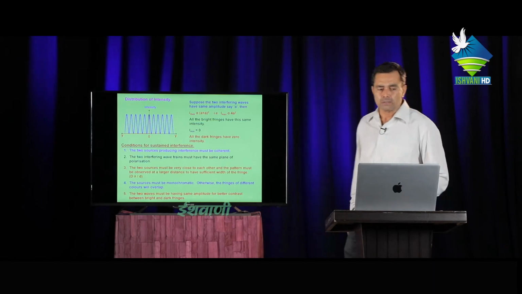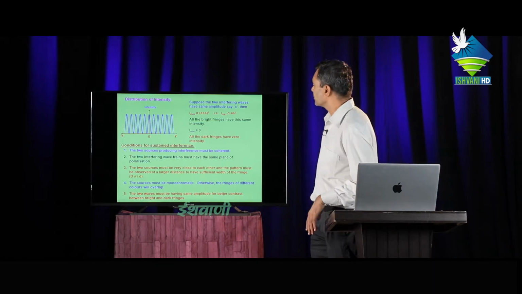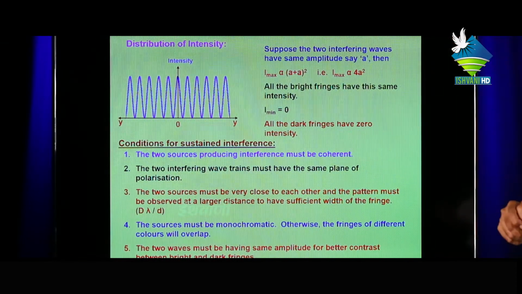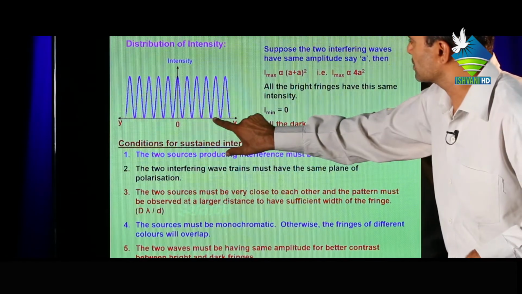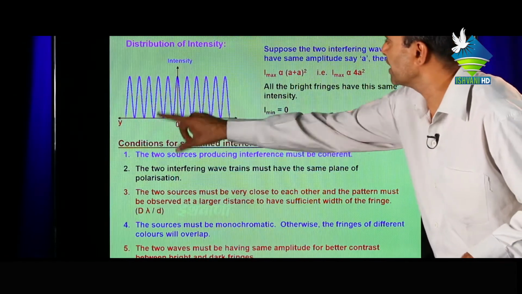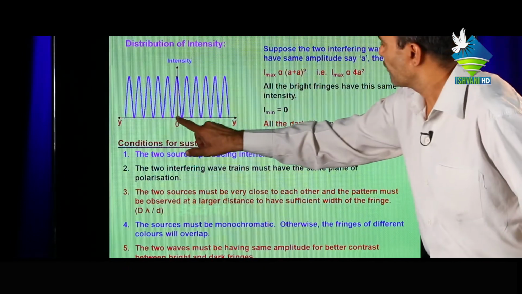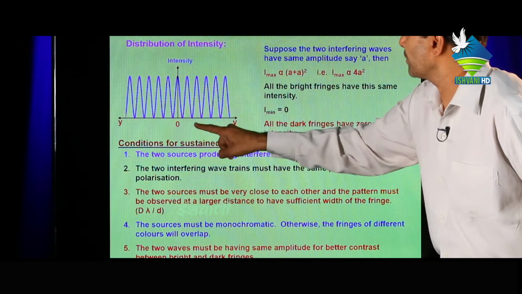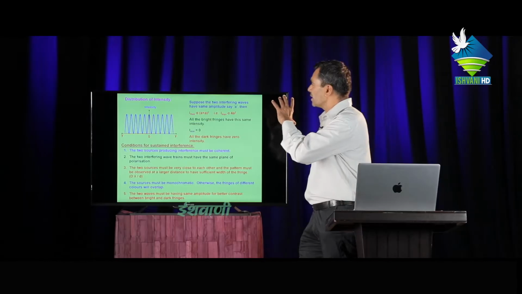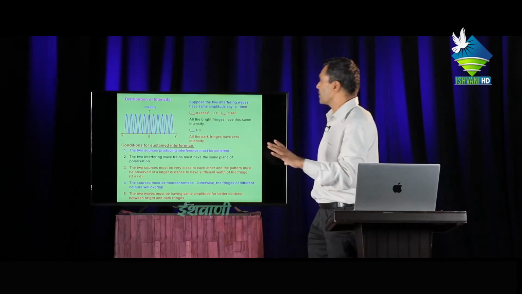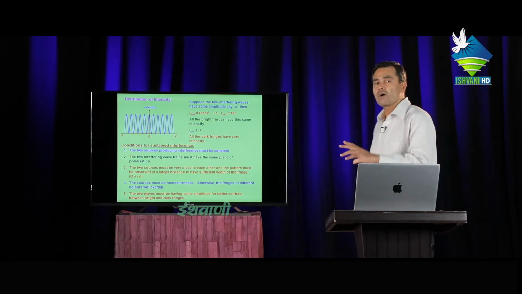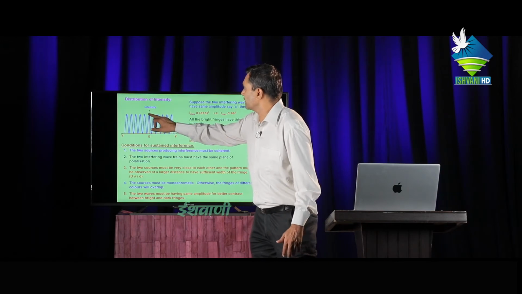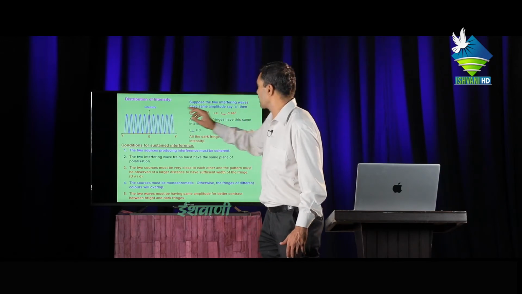Next question is the distribution of intensity. These peaks show maxima. Maxima means bright fringes, and these points show minima. Means if the first is maxima, then the second is minima, maxima, minima, maxima, minima. Means in an intensity distribution curve, all maxima or minima, that means all bright fringes or dark fringes, are arranged in the manner bright, dark, bright, dark, bright, dark, etc.